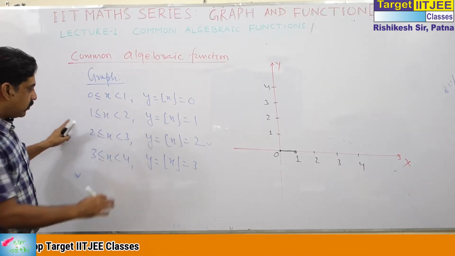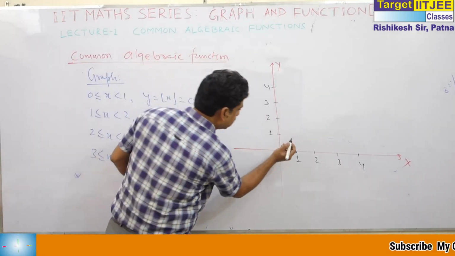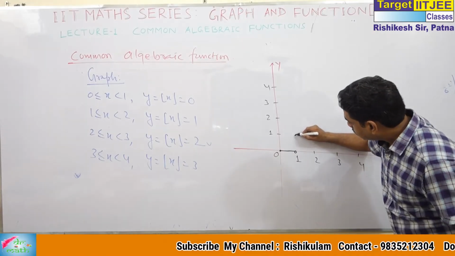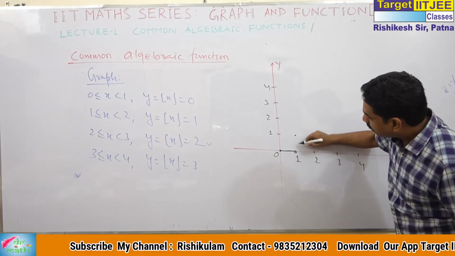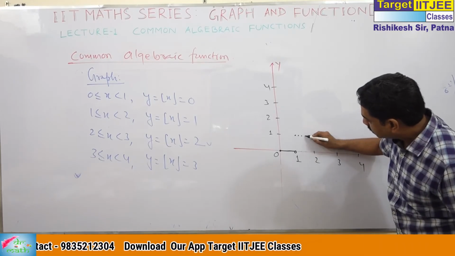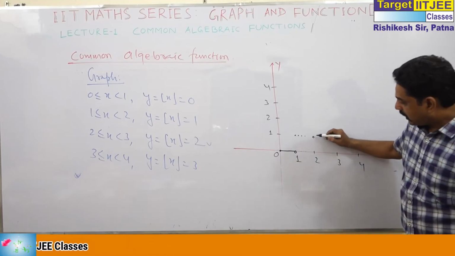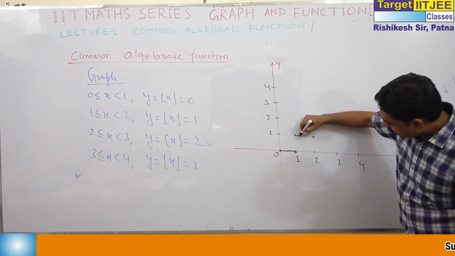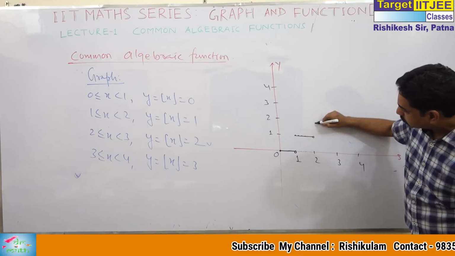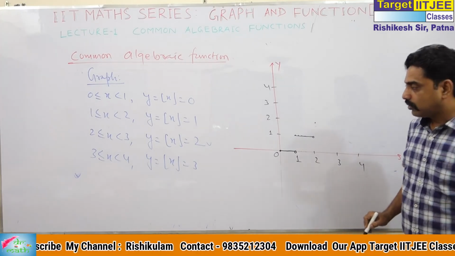What is the meaning of this? That when x lies between 1 and 2, y is 1. It means at x equal to 1, y is equal to 1. You can also see it this way: at x equal to 1.1, greatest integer 1; 1.2, greatest integer 1; 1.3, greatest integer 1; up to 1.99, greatest integer 1. Here I write an open interval, because as x approaches 2 it goes to 2. At x equal to 2, it is 2. So what does it mean?